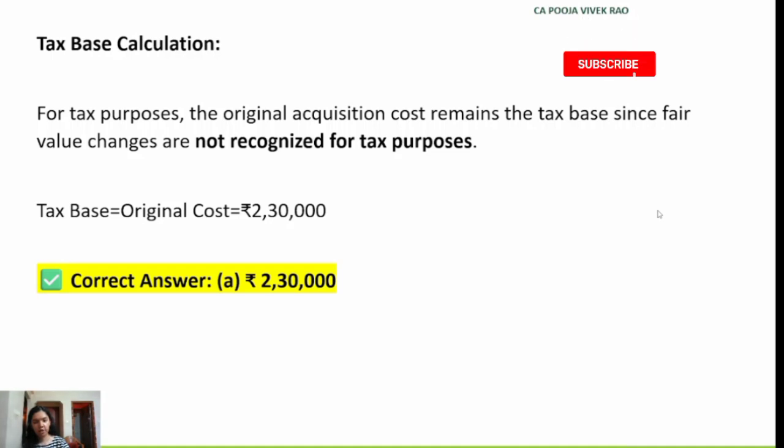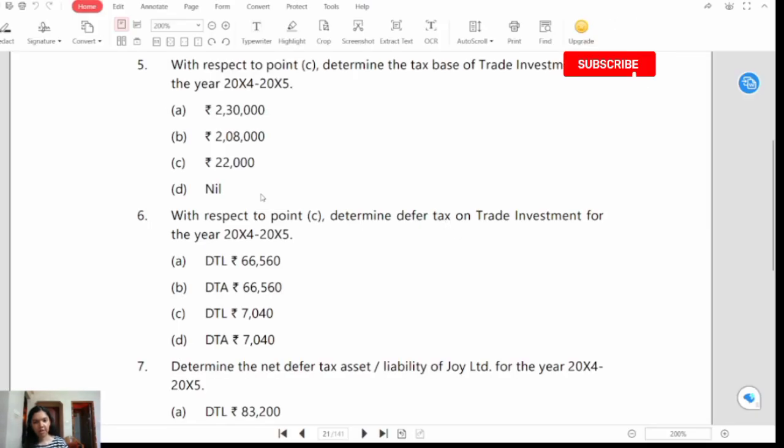Now, let's see the MCQ number 6. Question number 6. With respect to point C in the above case scenario, determine deferred tax on trade investment for the year 2024-2025. Option A, deferred tax liability rupees 66,560. Option B, deferred tax asset rupees 66,560. Option C, deferred tax liability rupees 7,040. Option D, deferred tax asset rupees 7,040.